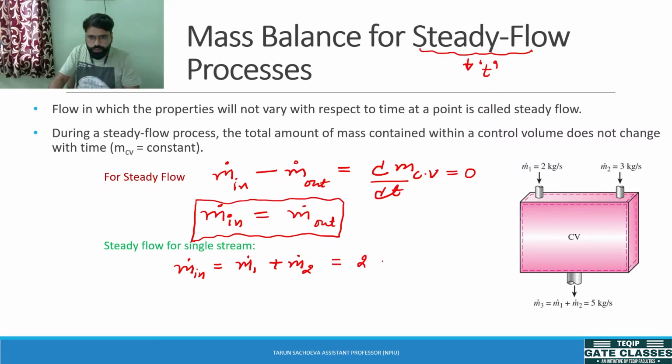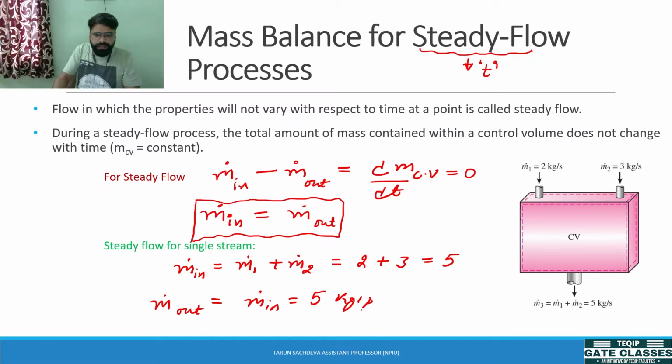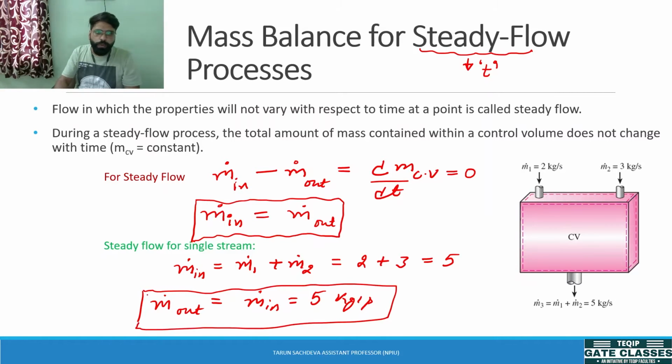So this is 2 plus 3. Now if we need to find m out for a steady flow process, it will be equal to m in, according to the mass conservation of the system. So this is 5. It comes out to be 5 kg per second. This is the mass balance of steady flow processes or open systems.